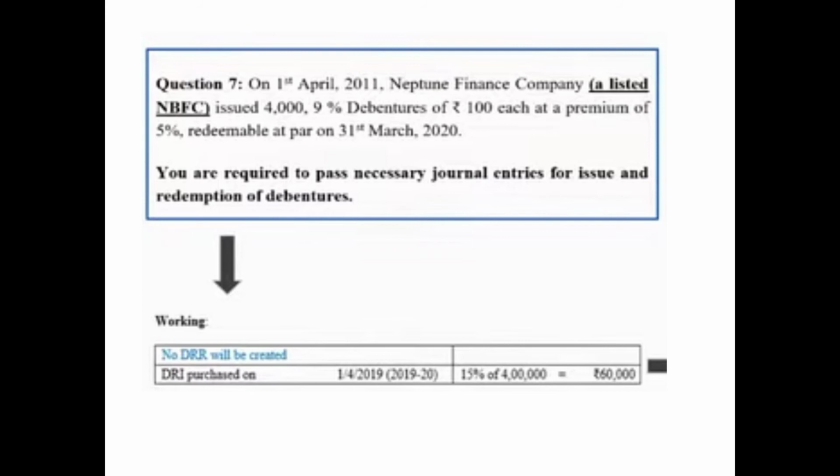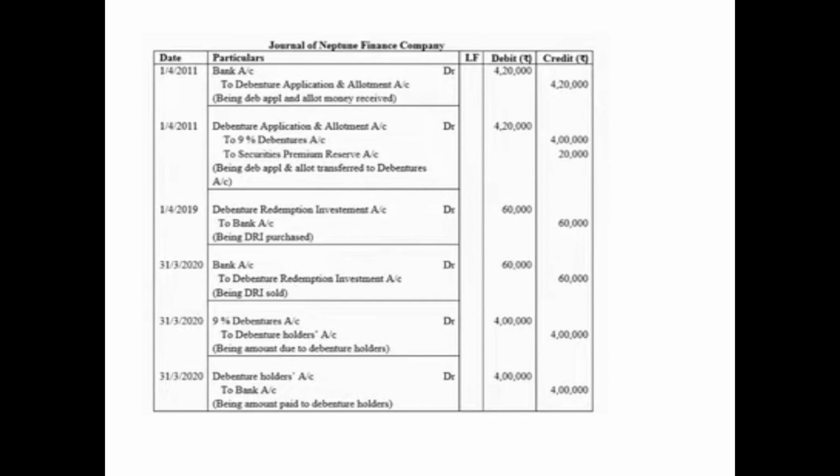That means DRI will be purchased amounting to 60,000. So let us begin with the entries. The first entry on 1st April 2011, for receiving the application and allotment money, we'll open the combined account with the same reason as we were discussing till now. Bank account debited 4,20,000, including the amount of premium obviously, to debenture application and allotment account 4,20,000, being debenture application